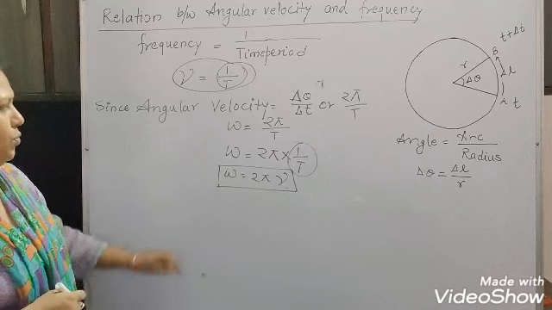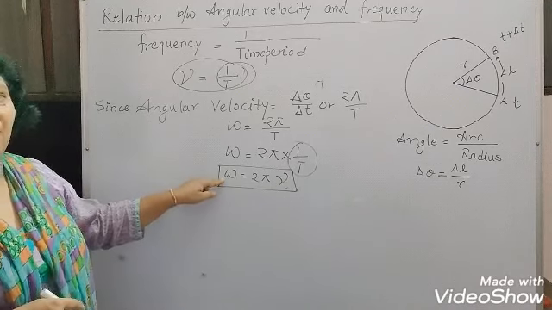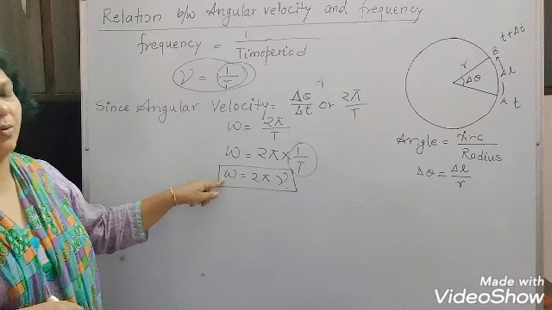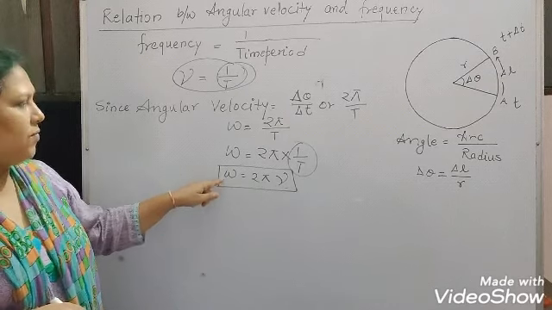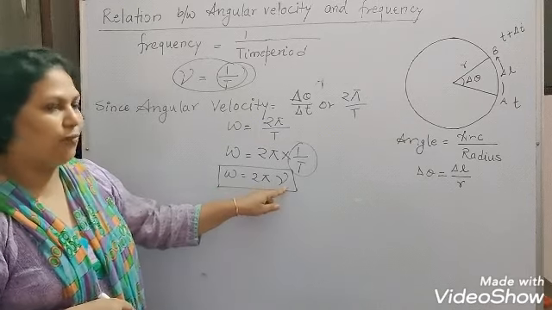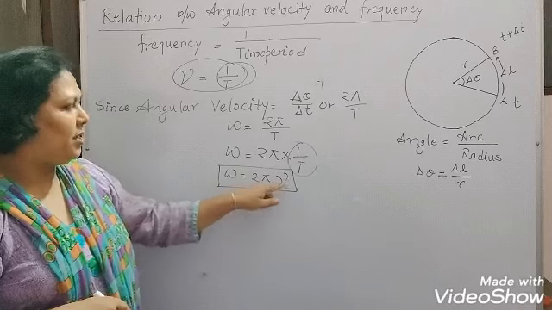I said to you, this is omega, which is equal to angular velocity, and sometimes we call this angular frequency also. Why are we calling this angular frequency? Because it is expressed in terms of frequency here, 2 pi nu.